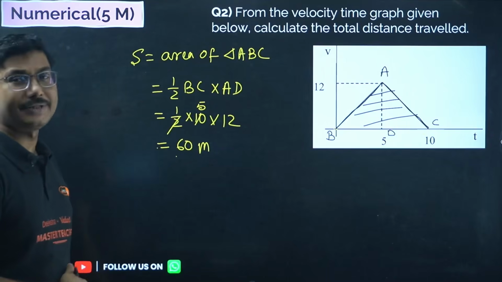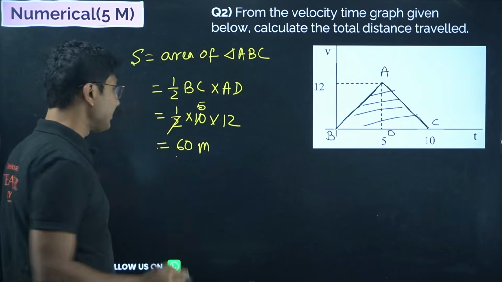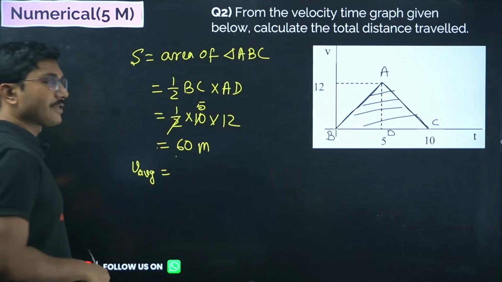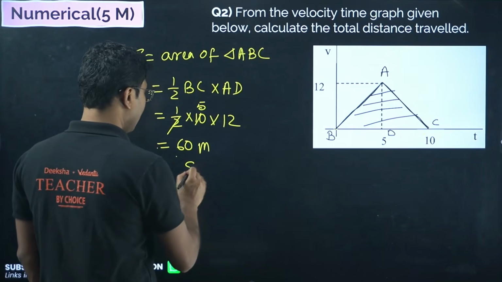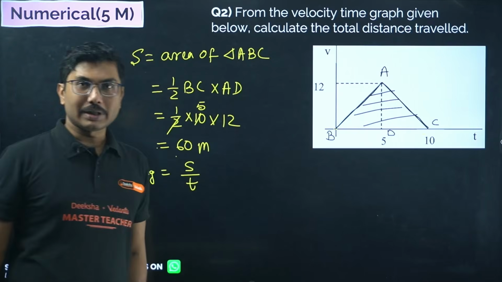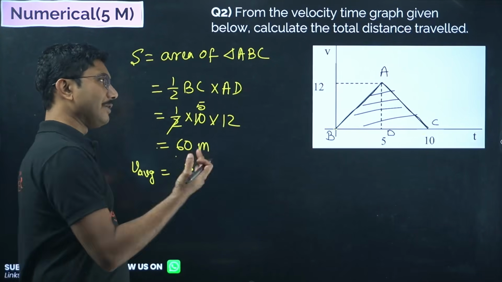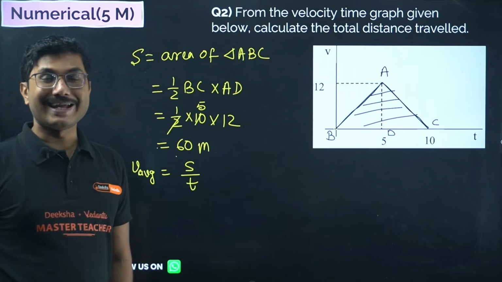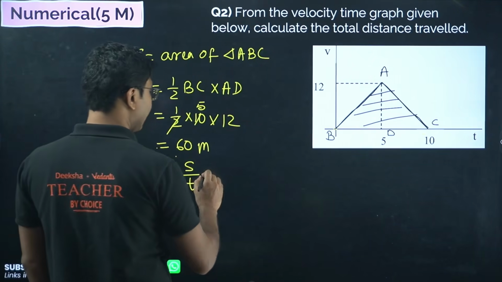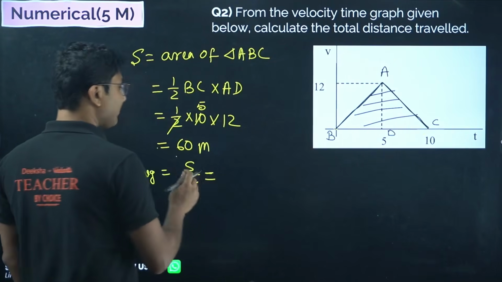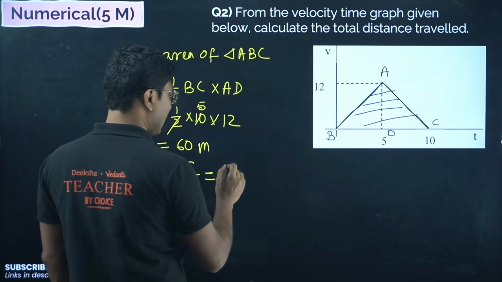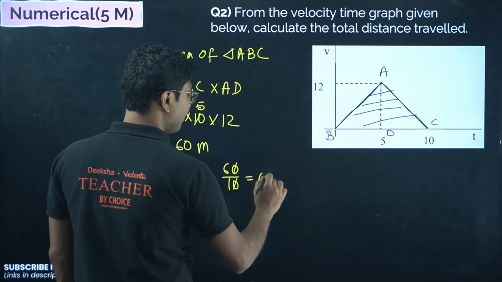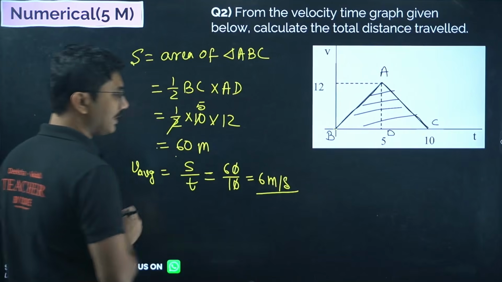Now what is the average velocity? So if they say find also the average velocity, okay, this is an additional part. So average velocity is total distance traveled by total time. So if they give you the graph and they ask you what is the average velocity, then also you have to calculate the area first. Okay, so area has to be calculated. Now average velocity is total displacement divided by total time, that is 60 divided by 10 seconds, so that is 6 meter per second. So average velocity is 6 meter per second.